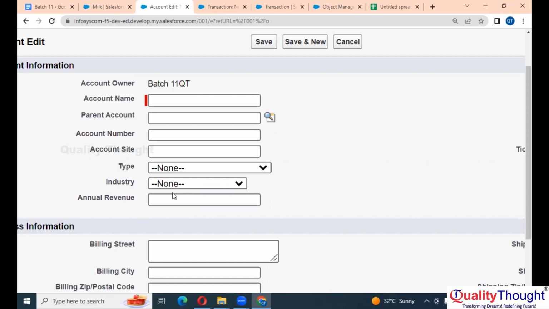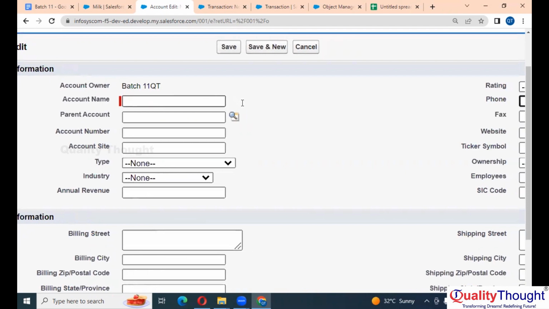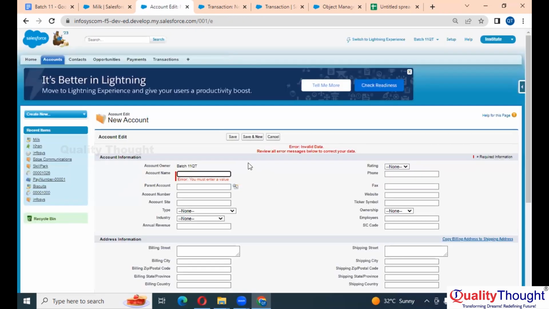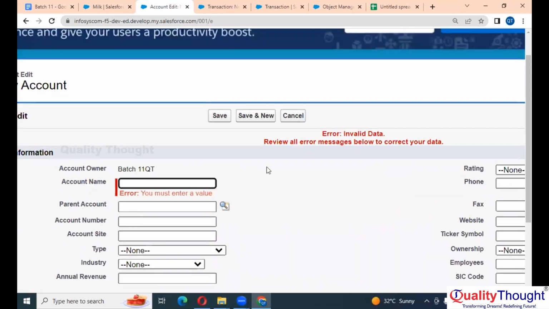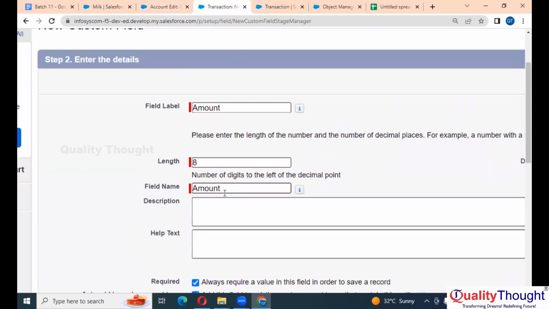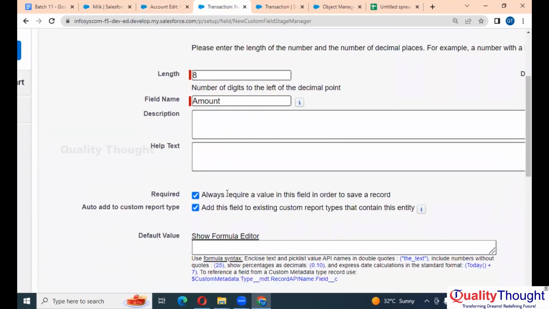Perfect. Here, account name is mandatory, right? If I don't enter this name and click on save, see what happens. It shows the error, right? This is what this button does. If I check on it, this amount field will become mandatory like your account name. Okay. The amount field you have to mandatorily enter చేయాల్సి వస్తుంది, ఒకసారి సేవ్ అయిపోతుంది, right.